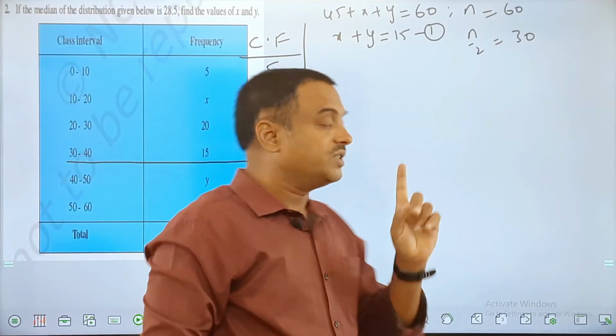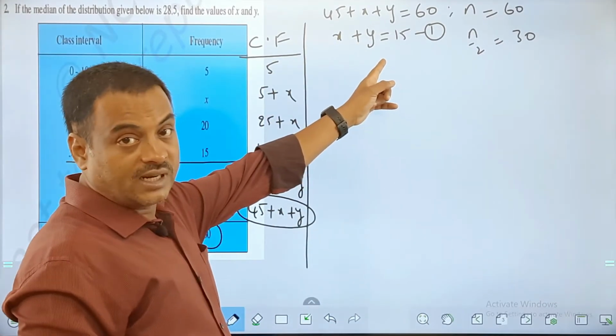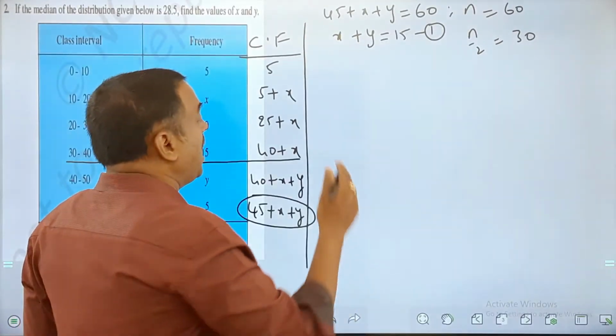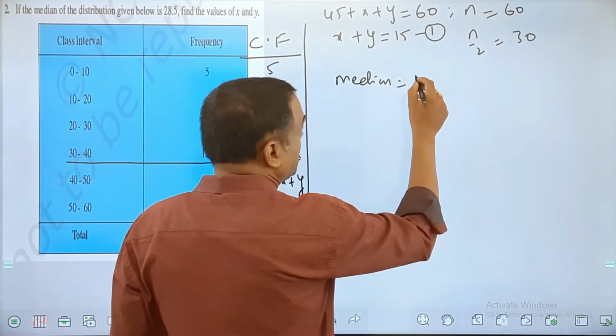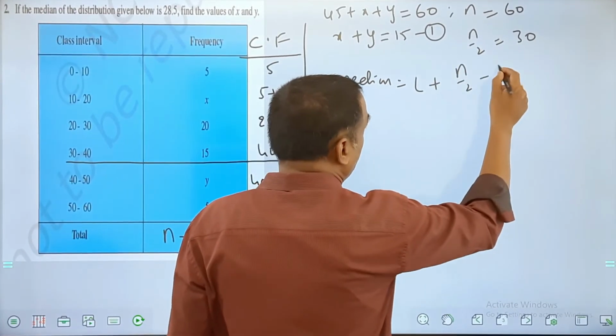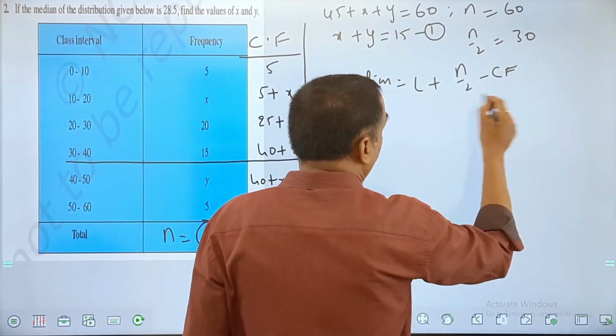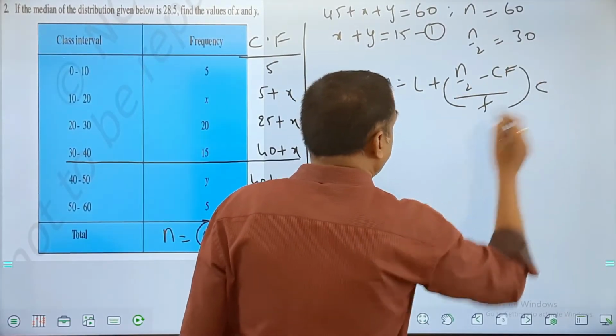And since I need to find the two variable values here, x and y, I'll get two linear equations. This is your first one. Is that clear, all of you? This is your first one. Now, applying the formula, my formula is median is equal to, friends, L plus n by 2 minus CF upon F into C is what I get.